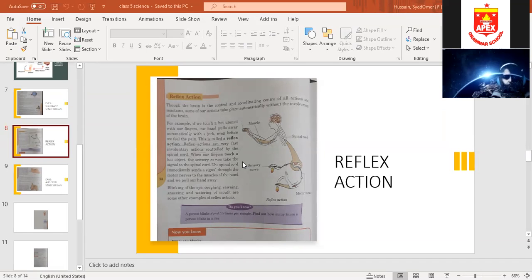Sensory nerves send signals from the dash to the dash. Okay. Yes, who will tell me the answer? Yes, Marius.